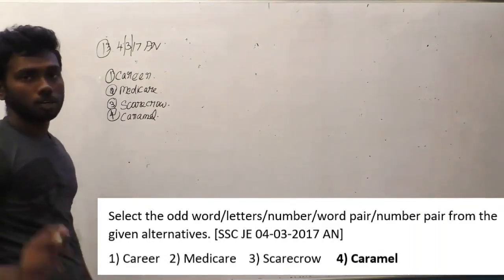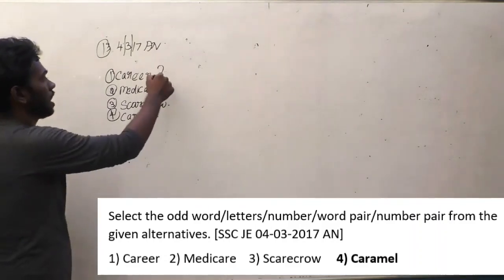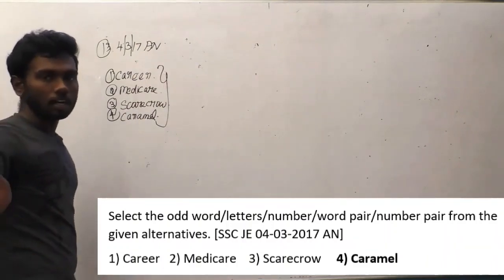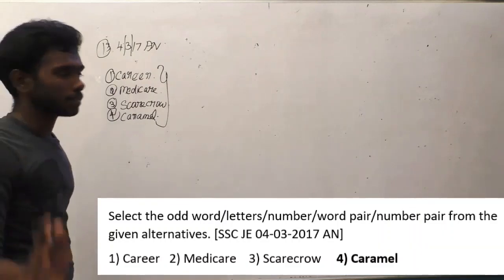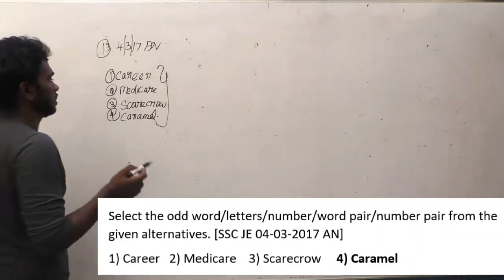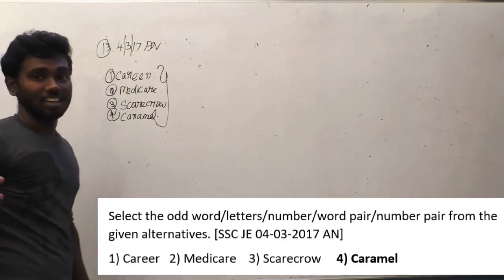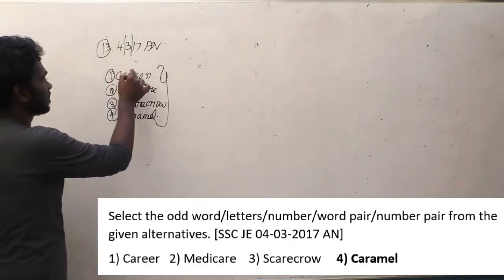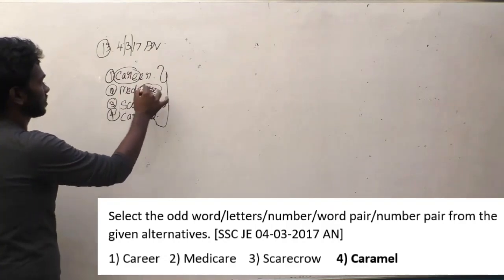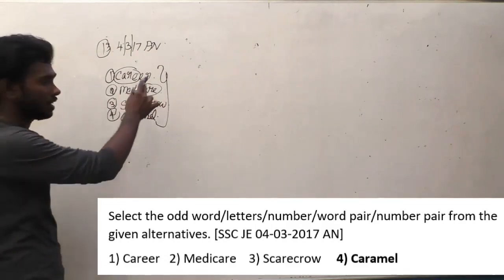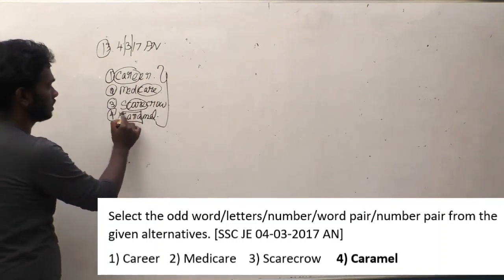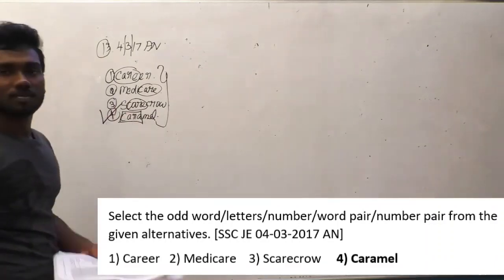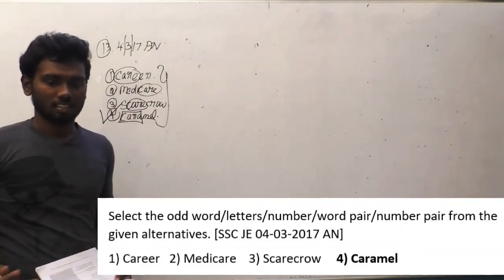Again, I am giving you a hint. If you try to get the meaning of each and every word and eliminate the odd meaning word, it's very hard and obviously impossible to solve the question. The logic in this question is, and again you are going to think this is very easy, there is a word here, care. In each and every option there is the word care, but in this option it is caramel. So this is the odd option here, so this is the answer. That's simple, isn't it? Let us see the further questions also.